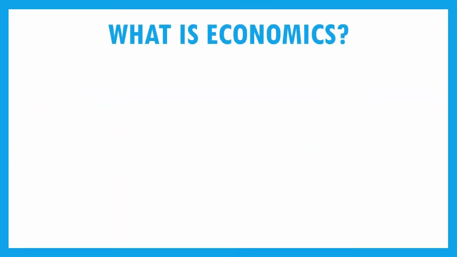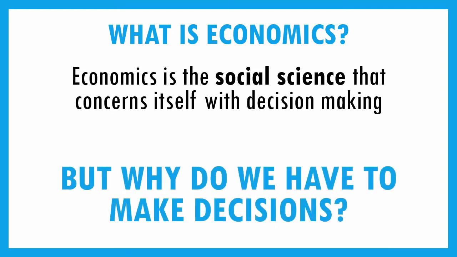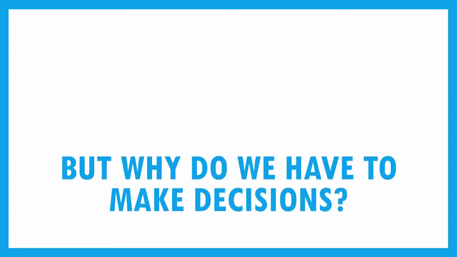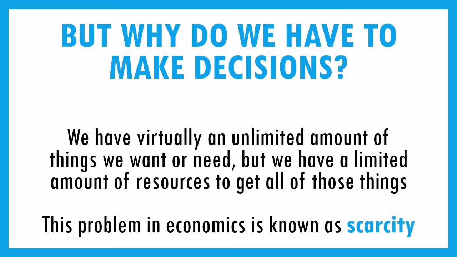So first and foremost, we have to go back and discuss what economics is. A really simple way to explain it is to say that it's the social science that concerns itself with decision making. And we'll see why it concerns itself with decision making in a minute. But we have to ask ourselves, why do we have to make decisions at all? Well, in society, we as people have a virtually unlimited amount of things that we want or things that we need. However, we can't always have all of those wants and needs satisfied. And the reason is that the resources that are available are limited.